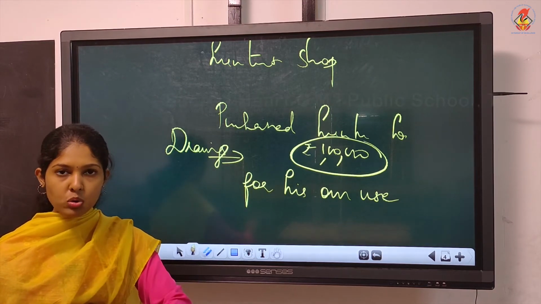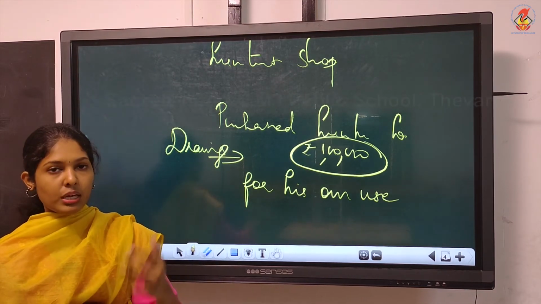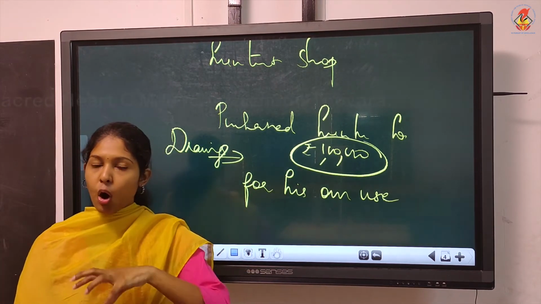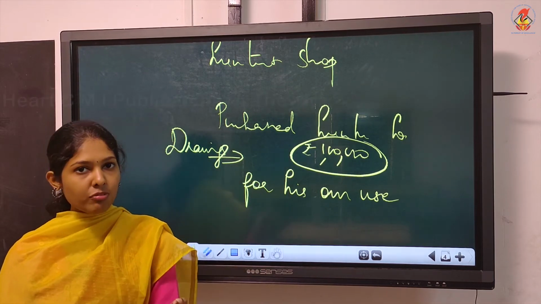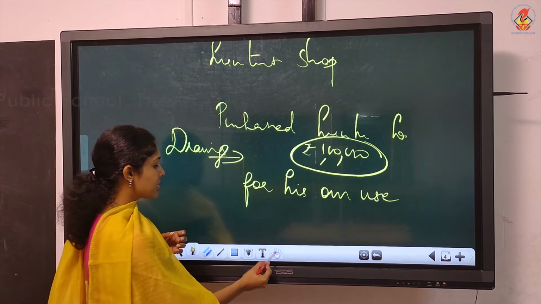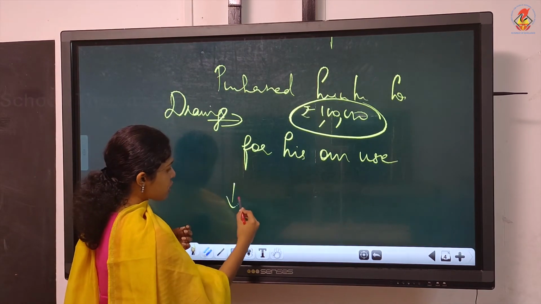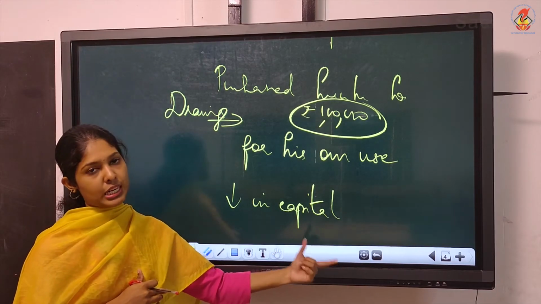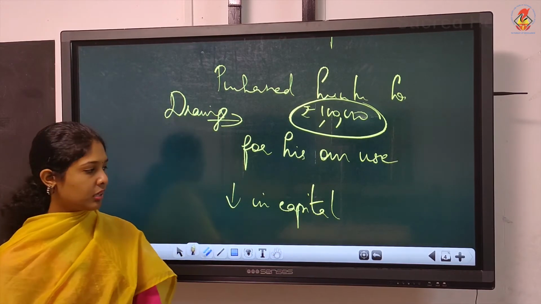It can be amount, he can withdraw assets also. Just like the owner starts business with cash or with assets, the owner can withdraw either in the form of cash or in the form of assets. And drawings will result in reduction in capital. When he withdraws amount from the business, what is getting reduced? There will be a reduction in capital if there is drawings. Okay.